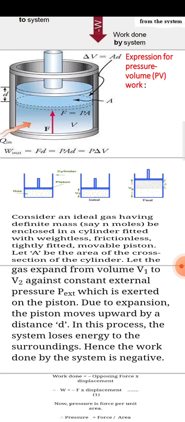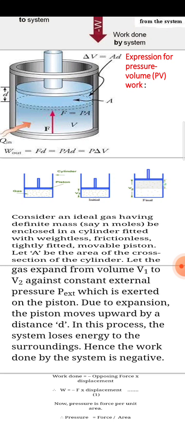See here the gas cylinder. First consider an ideal gas having definite mass enclosed in a cylinder fitted with a weightless, frictionless, tightly fitted, movable piston, and let A be the area of cross section of the cylinder. Let the gas expand from volume V1 to V2 against constant external pressure, which is denoted with Px, exerted on the piston. Due to expansion, the piston moves upward by distance d.